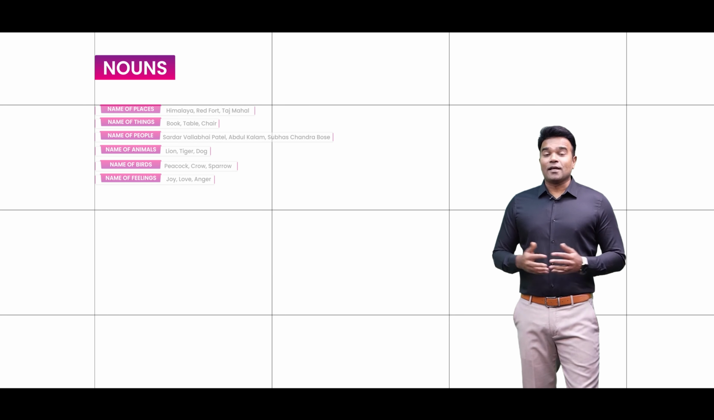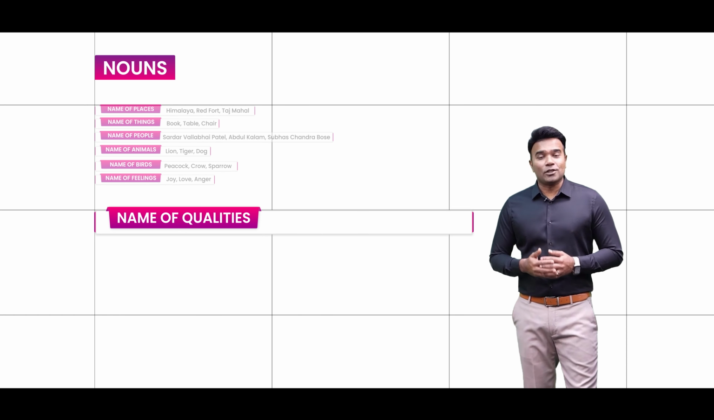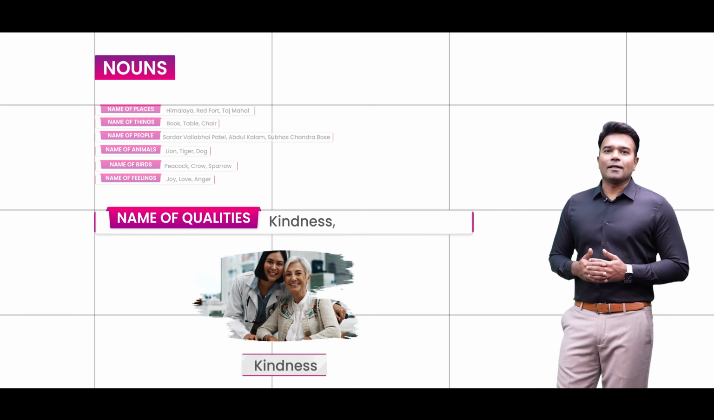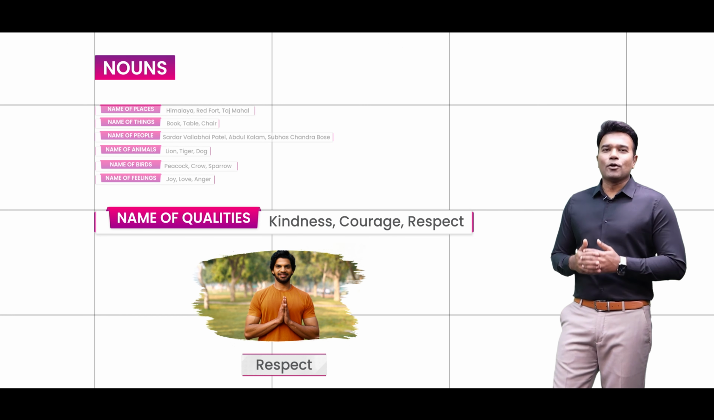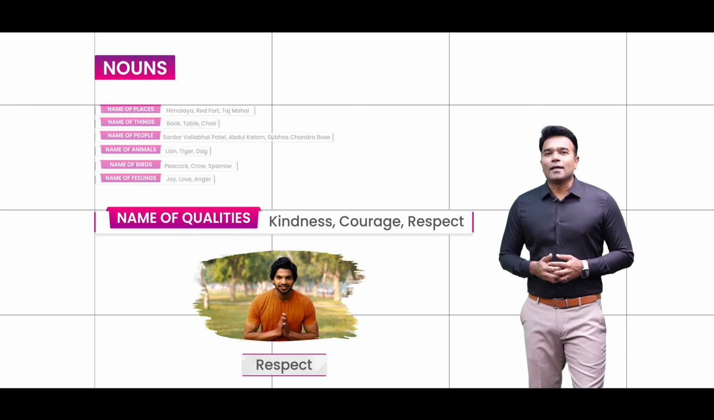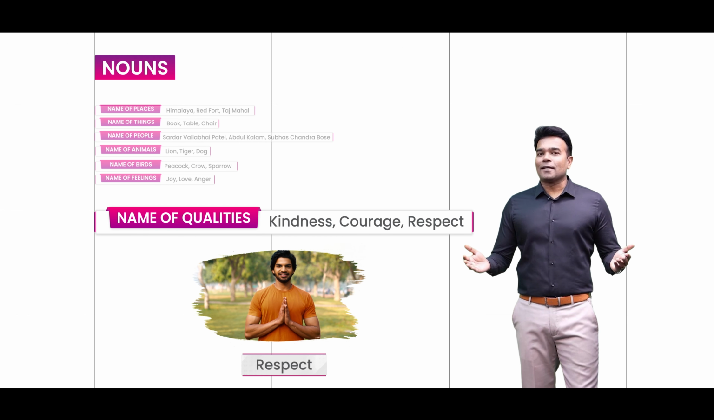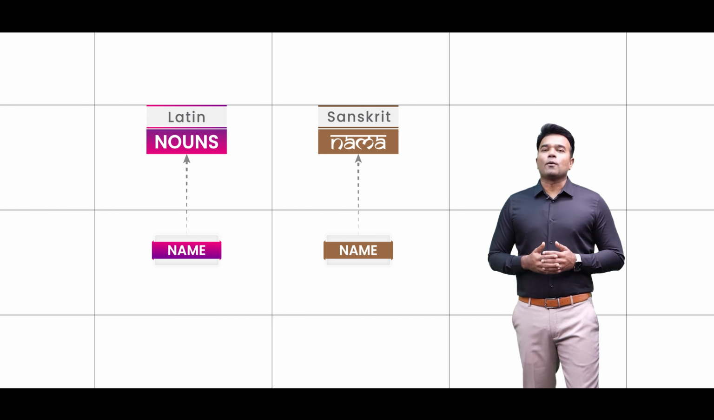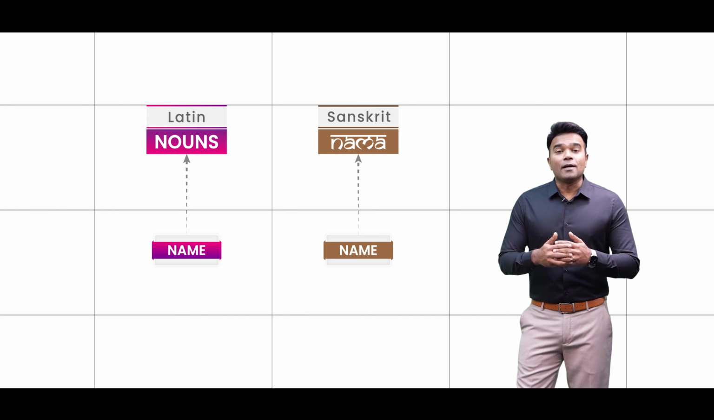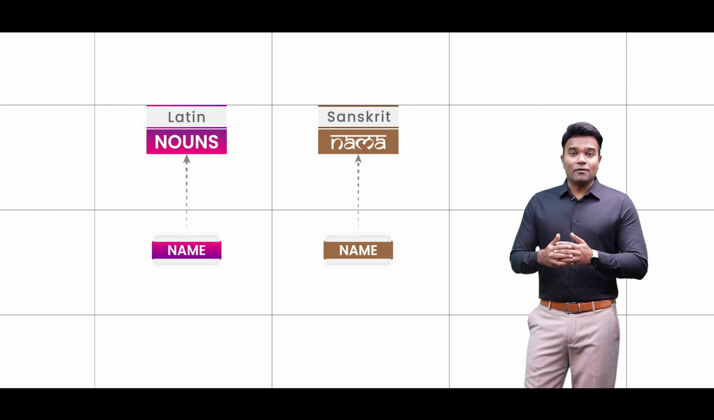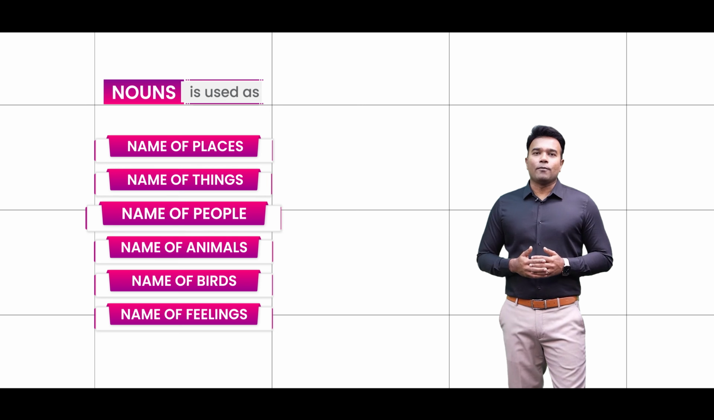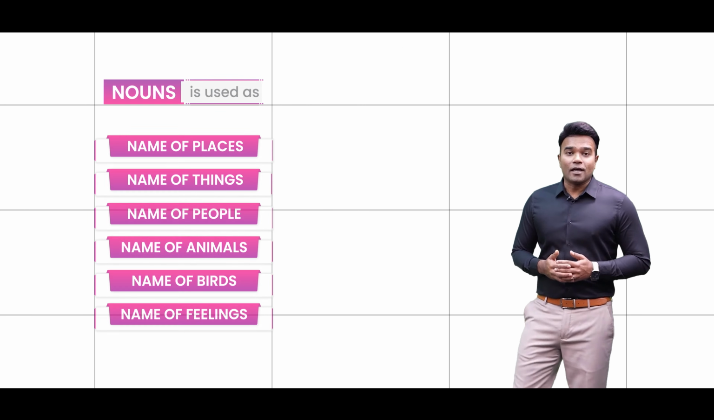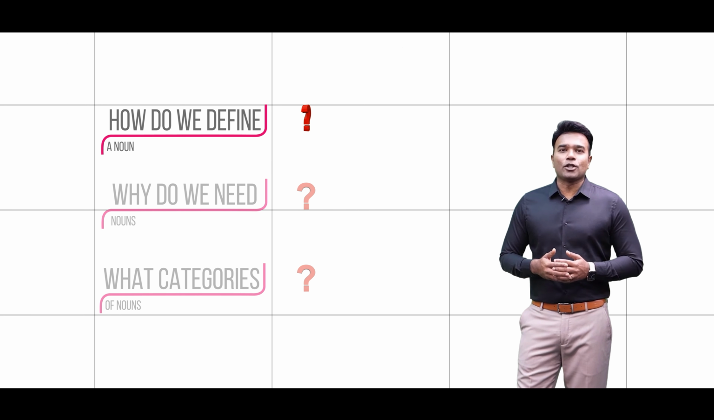And not just that, it could also be the names of qualities. Kindness is a quality, courage is a quality, respect is also a quality, and all of these words in English are also categorized as nouns. So all said and done, whether the word noun has been derived from Latin or from Sanskrit, what it basically means is name, and it actually includes the names of all of these entities. Well, what really is the definition of a noun?